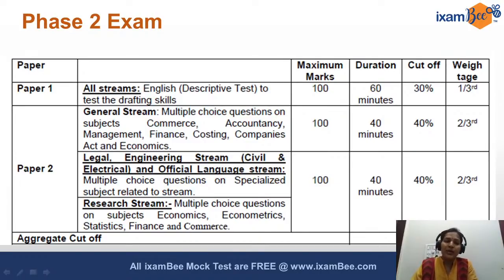However, your paper 1 strategy, both for phase 1 and phase 2, remains the same irrespective of the stream that you have chosen. So this session is still helpful. I would request all of you to please stay on with me, even if you are from the IT stream, legal stream, or research stream.